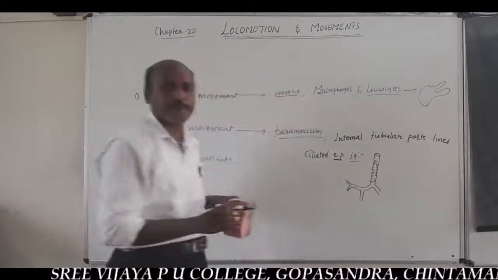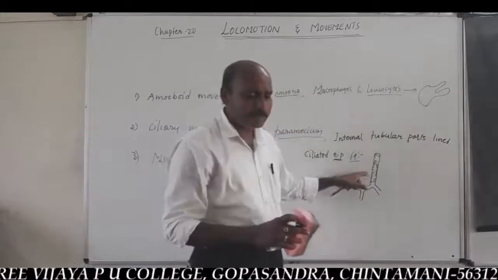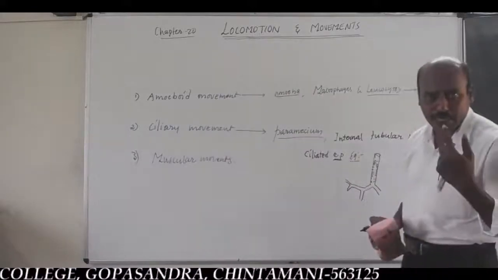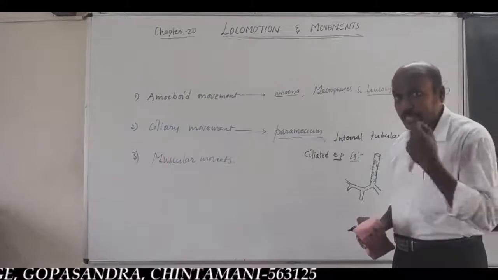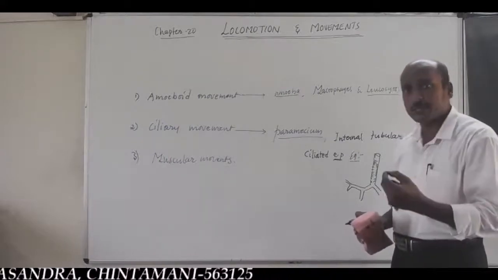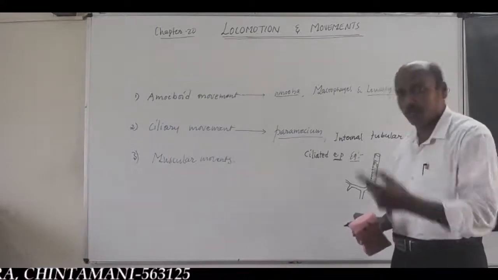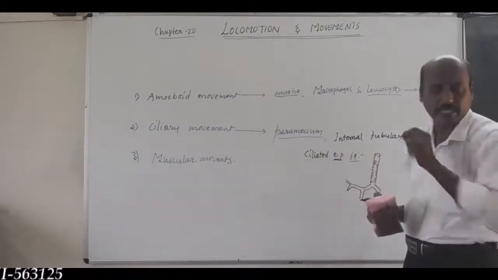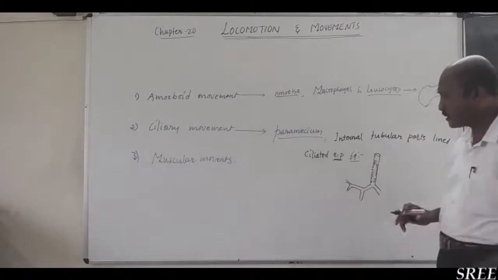The ciliated epithelium present in the respiratory tract is responsible for flushing out, rejecting dust particles and pathogens during inspiration. You should remember this statement.